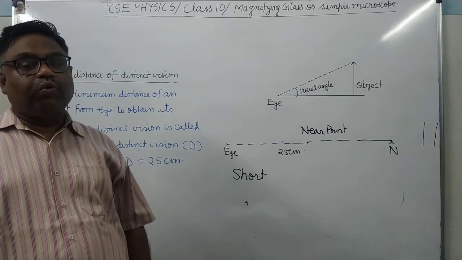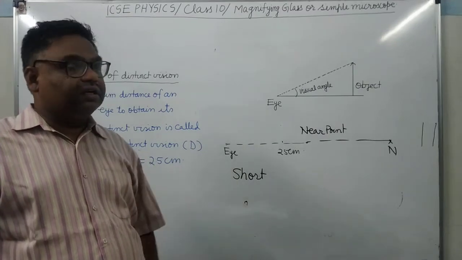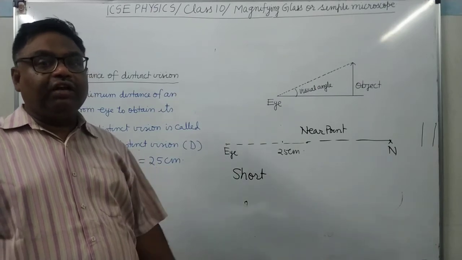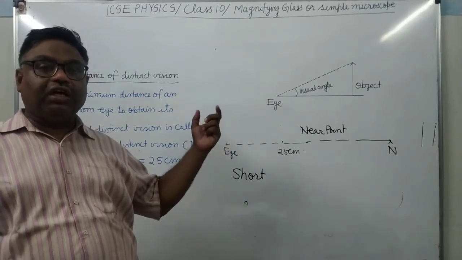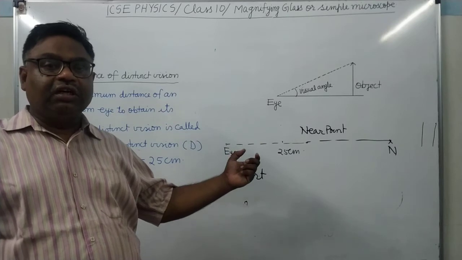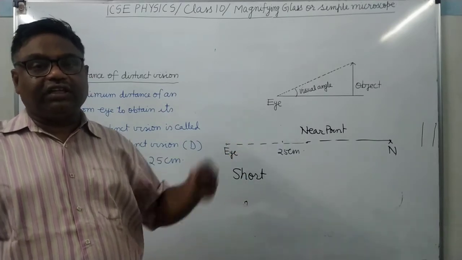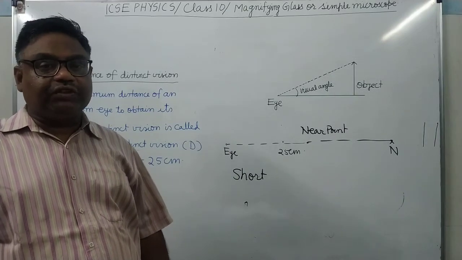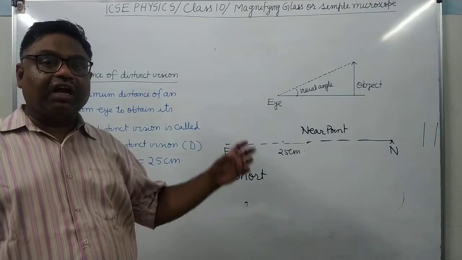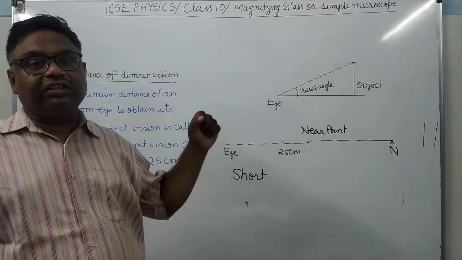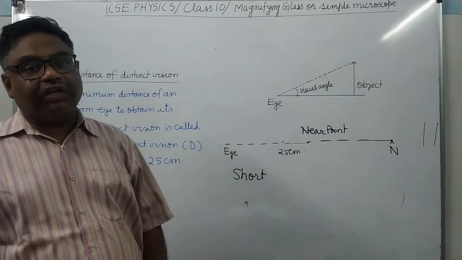While in long-sightedness, which we call hypermetropia, we are not able to see the nearby objects kept at a distance of 25, 30, 50 centimeter clearly. It can be removed by using the specs having the convex lenses.